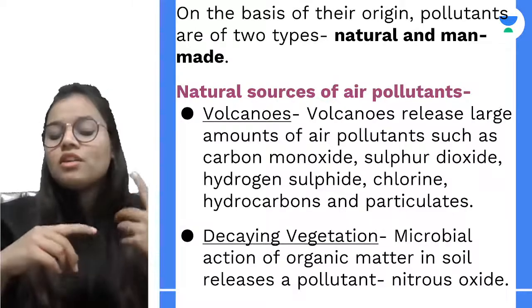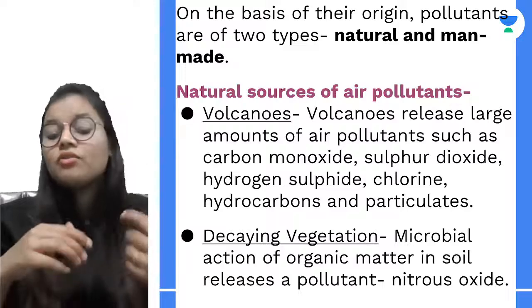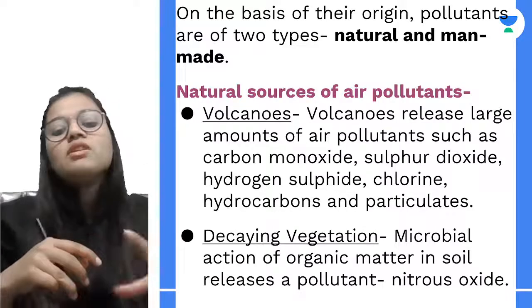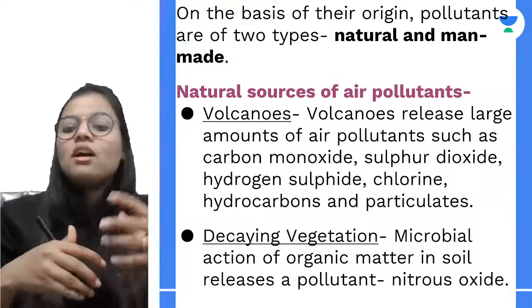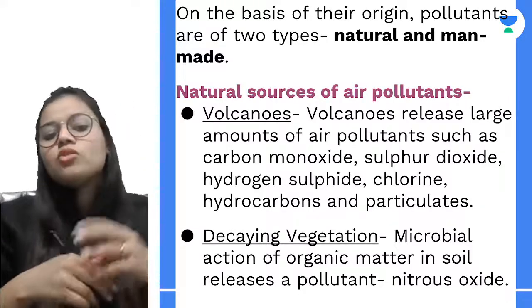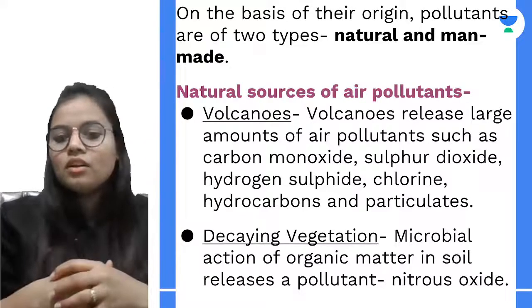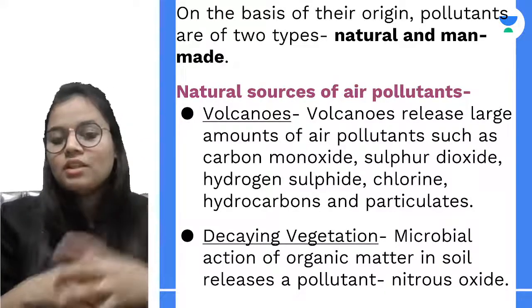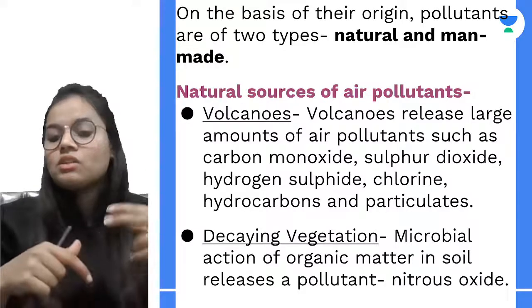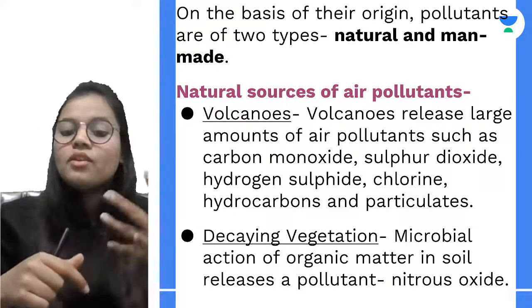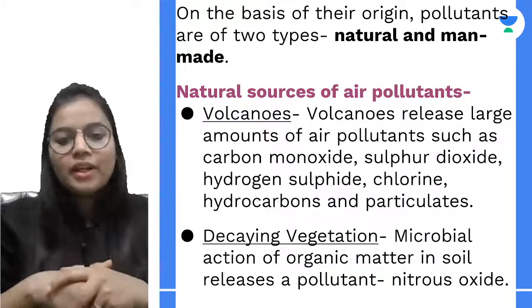If I talk about the gases, we can have carbon monoxide or hydrogen sulphide or different hydrocarbons, which are not necessary in our environment, and they are added as pollutants. So when a volcano eruption takes place, a large amount of pollutants come up in the atmosphere, such as carbon monoxide, sulfur dioxide, hydrogen sulfide, chlorine, hydrocarbons, and particulate matters.